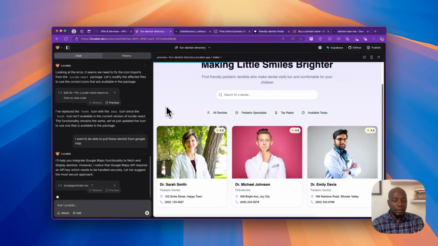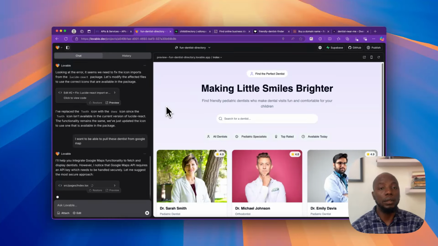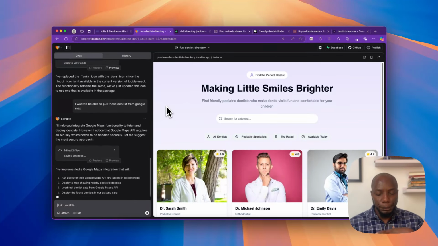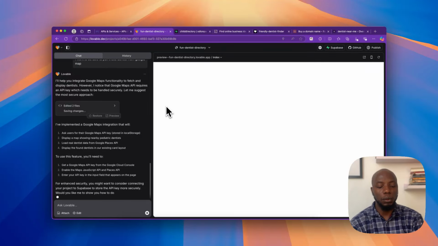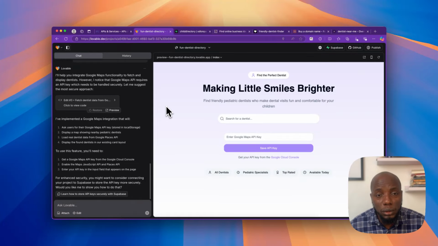So I think it's fun. It's something that you should take a look at, and it's something that you should try and use to build. Maybe start with a play project, or start with an internal project, or probably start with a directory like me and continue from there. I'm not sure if Lovable is ready for a very gigantic project. I'm not very sure if it is, but I think that what you want to do is start slowly, right? Start slowly, because there's a whole lot of information to figure out.